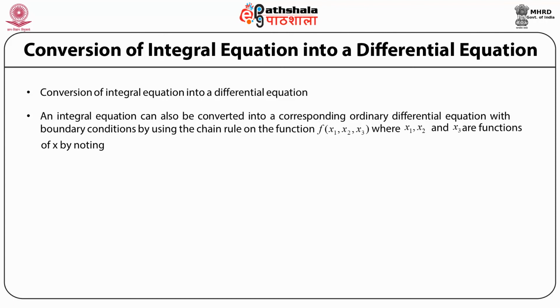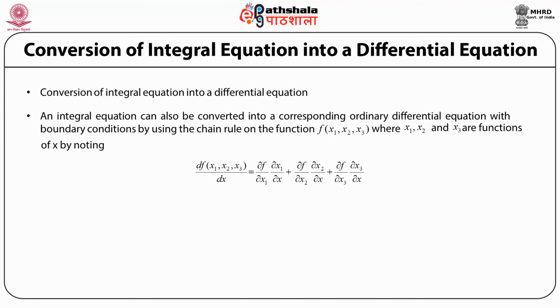For example, you are all familiar that if you have a function of, say, 3 variables x1, x2, x3, where x1, x2, x3 are functions of x, then the total derivative of this function, df by dx, is, by the chain rule, the partial derivative of f with respect to x1 multiplied by the derivative of x1 with respect to x, plus the partial derivative of f with respect to x2 multiplied by the derivative of x2 with respect to x, plus likewise the partial derivative of f with respect to x3 multiplied by the derivative of x3 with respect to x.